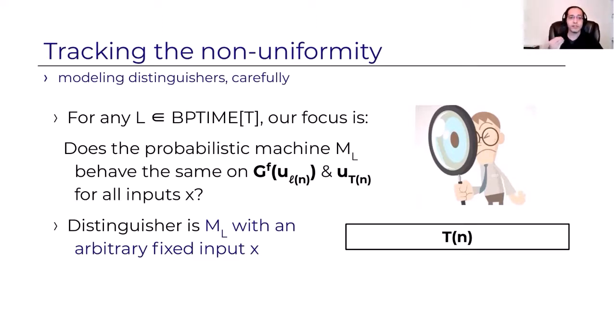And the point is that we consider all inputs here, but we don't need to model this as an arbitrary non-uniform advice of length t, because the distinguisher is just a machine with an arbitrary input x of length n. So the non-uniform advice is much shorter than the running time.